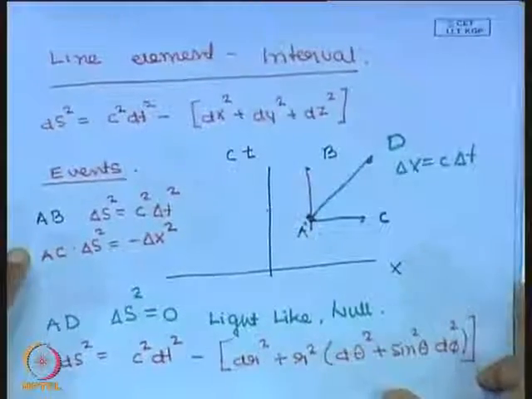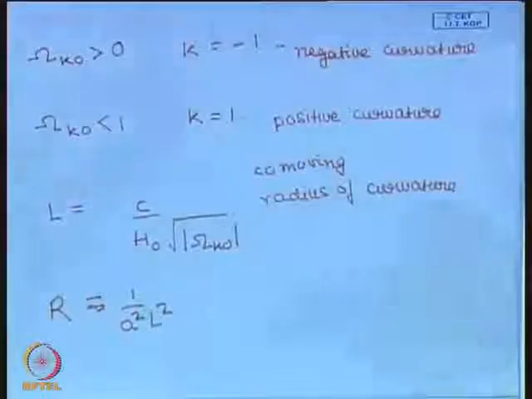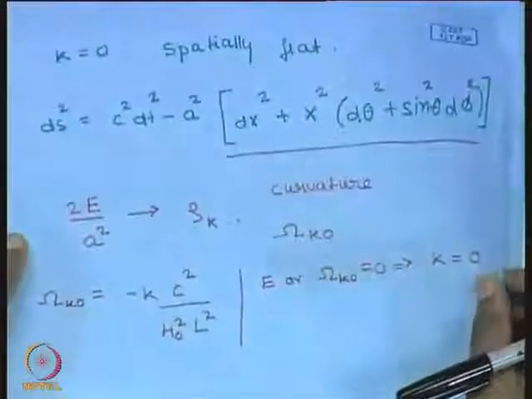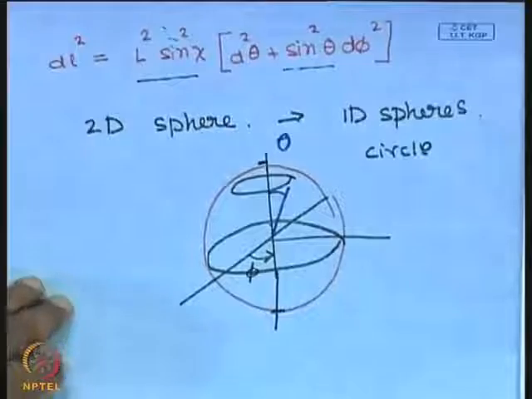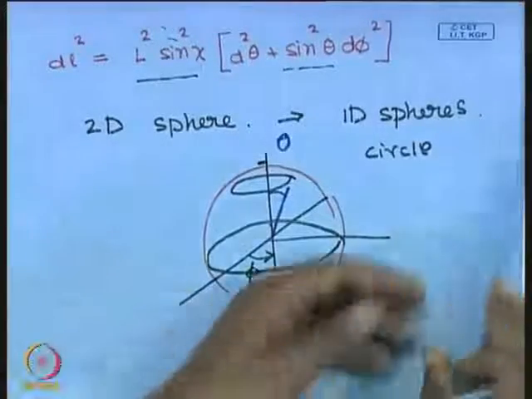And it is convenient to rewrite the cosmological metric in the following form. Let me just write it down for you.